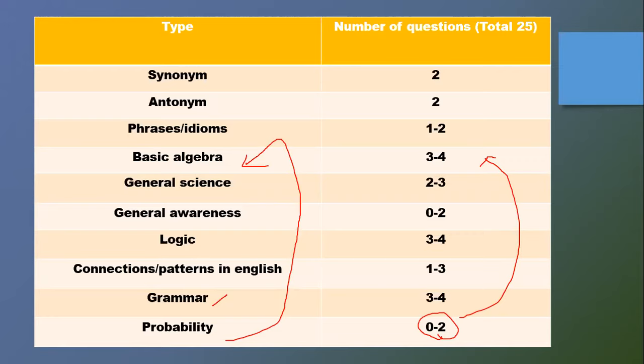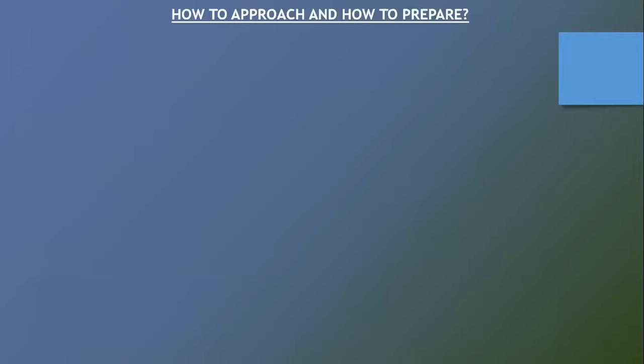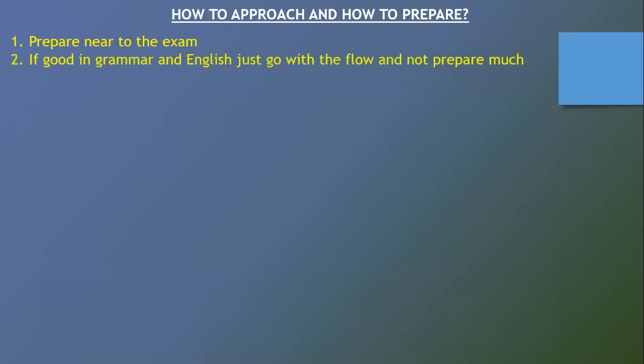The next question is how to learn for this part. Let's see. The first strategy is to prepare for this part near the examination. That is, when the exam is near, try to prepare for this, because you don't have to waste much time on this part. And if you're very good in grammar and English, just go with the flow and don't prepare much. This is my friendly suggestion. You may or may not take it, but I think if you're good in grammar, you need not spend much time preparing for this part A. You can get those answers on your own.